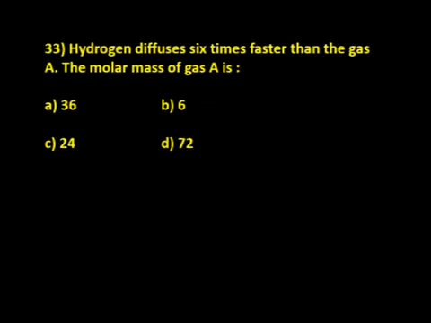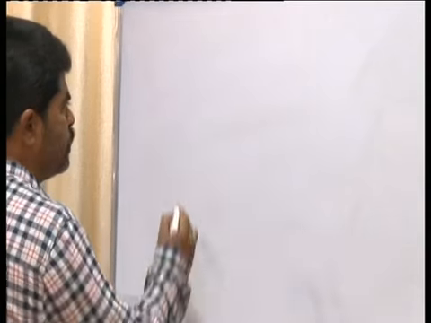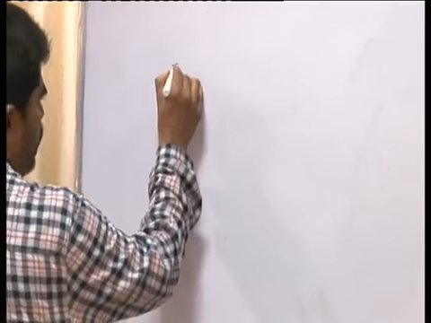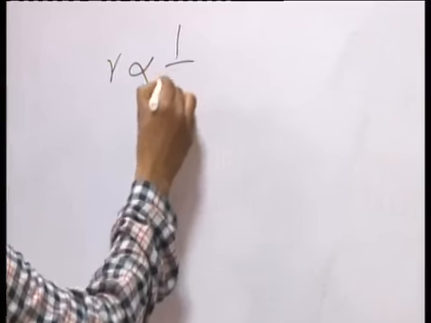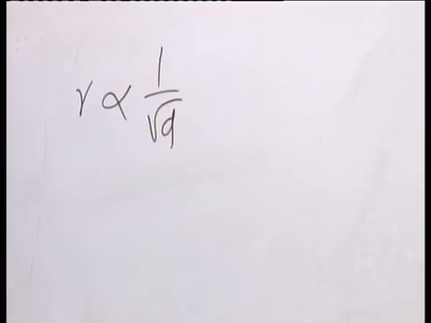Okay. Now, this is one of the important questions. Hydrogen diffuses 6 times faster than gas A. They are asking you to find the molar mass of gas A. You know, it is according to Graham's law of diffusion: the rate of diffusion of a gas is inversely proportional to the square root of its density.